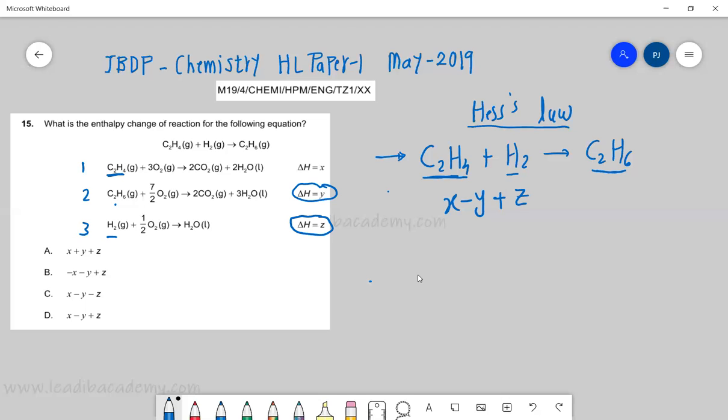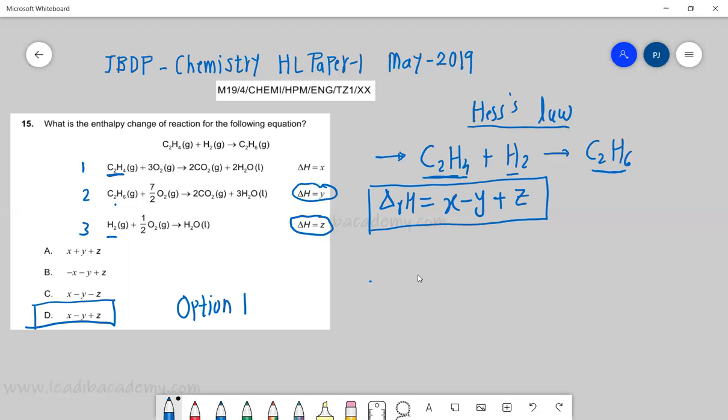That's all. This is our enthalpy of the reaction: X minus Y plus Z. Extremely simple. We are using the enthalpy of combustion of these three reactions to find out the enthalpy of the reaction. That's all. A very, very simple application of Hess's law. So in short, the correct option is D. Very, very simple.